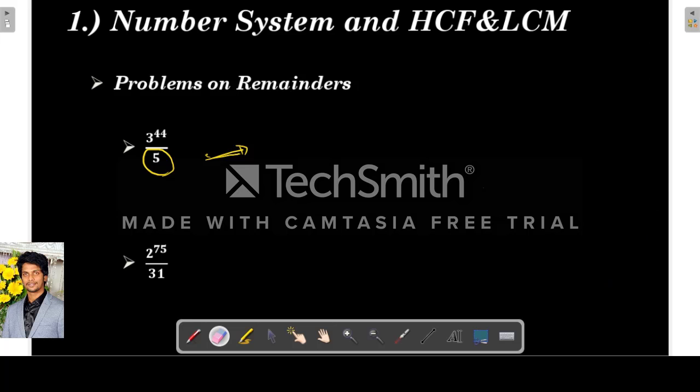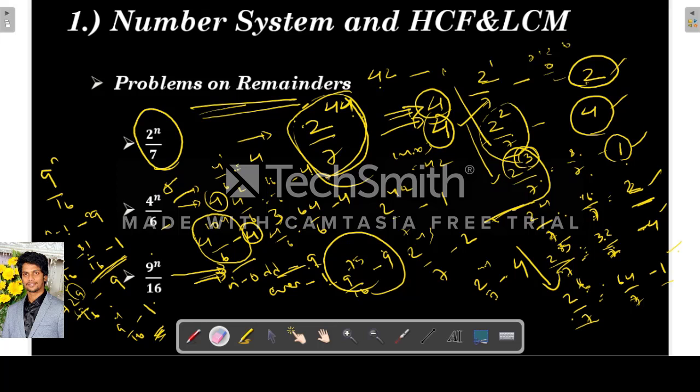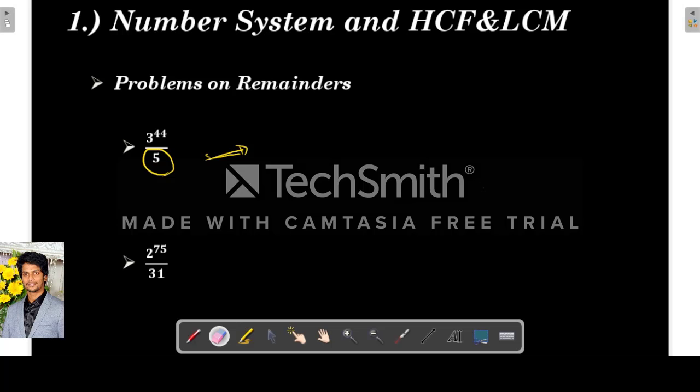See, what we did in the last slide is we tried to establish patterns where we can find out the remainder. But with this kind of problem, it is easy to apply another method. What we have to do is convert this into the nearest multiple of 5. I mean, the difference from the multiple should be 1, at max 1. So I will show you how.